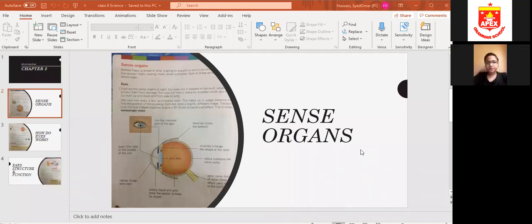Okay, as you can see on your screens, the image of an eye is given over here. There is an external view of the eye and also an internal view. It is showing you the internal structure of the eye. So in the center we have an eyeball, and in the center of the eyeball there is a hole that is called the pupil. The pupil is the hole in the middle of the iris.